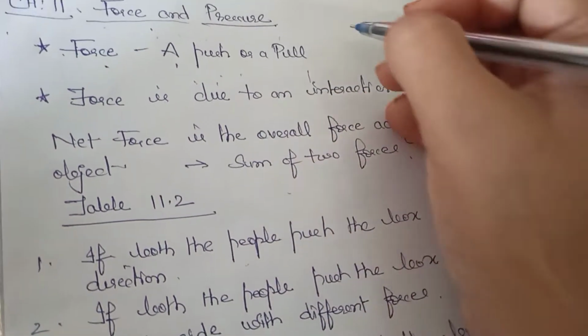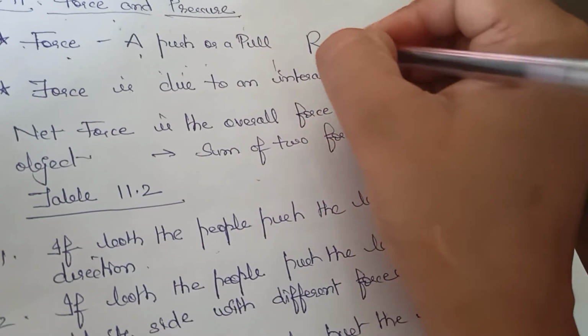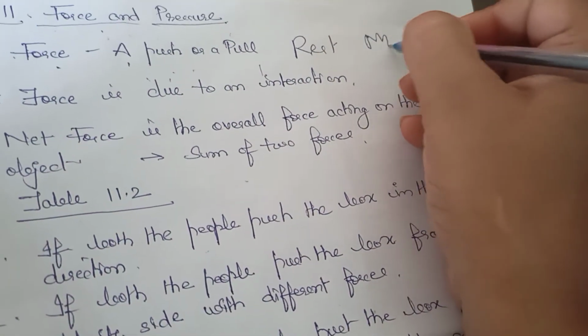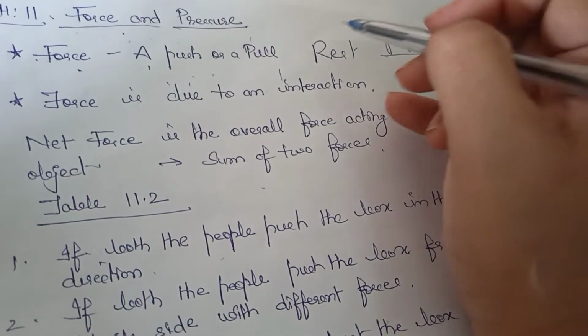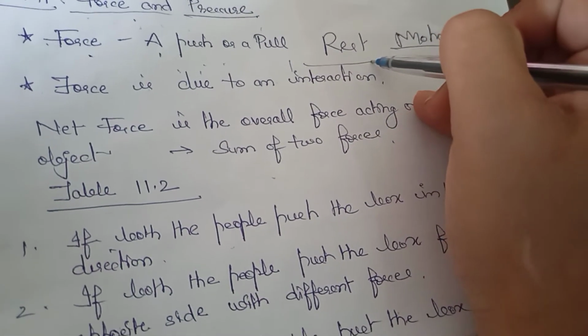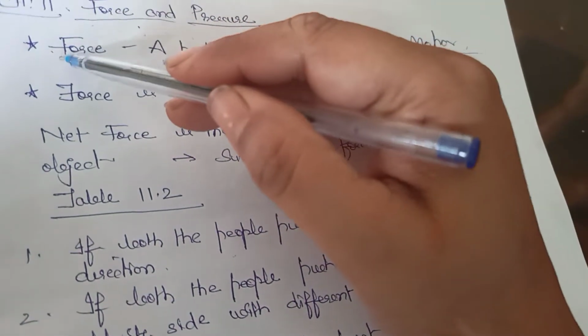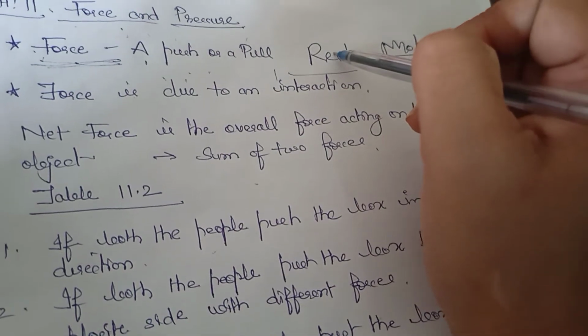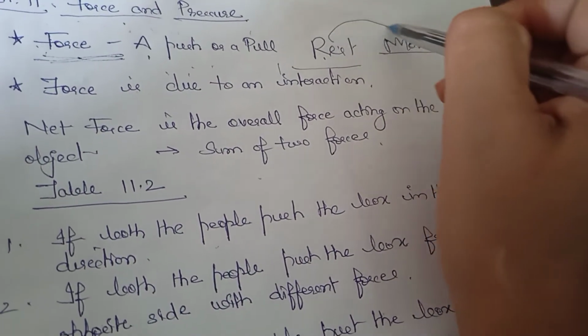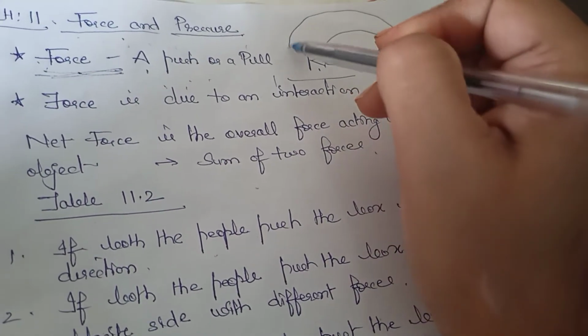State means whether the object is at rest or in motion. Motion means when the object is moving, and rest means when the object is not moving. So force is a kind of quantity which changes the state from rest to motion or motion to rest.